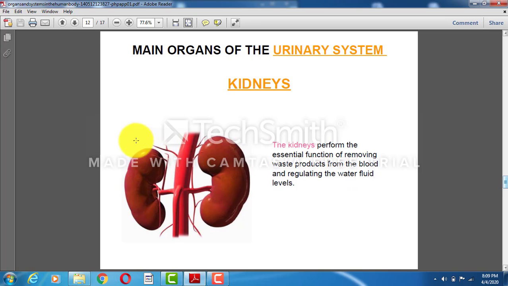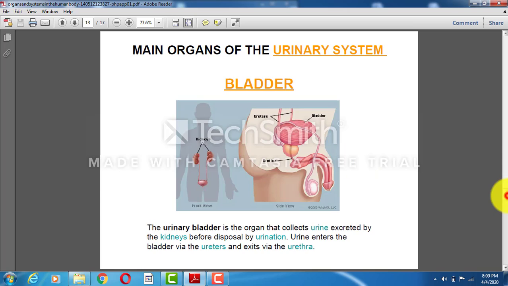The kidneys, you see, bean shaped structure I talked about. These are the kidneys, and the kidneys perform the essential function of removing waste products from the blood and regulating the water fluid levels. Main organs of the urinary system, the one which is located downside, I told you about. Kidneys are joined to the down part and it is the urinary bladder. So it is actually for the excretion of the urine.